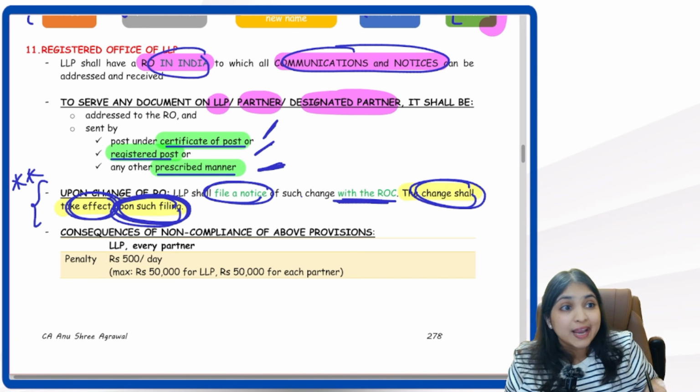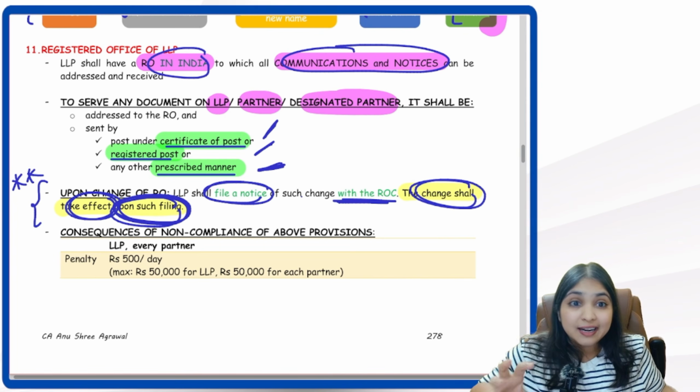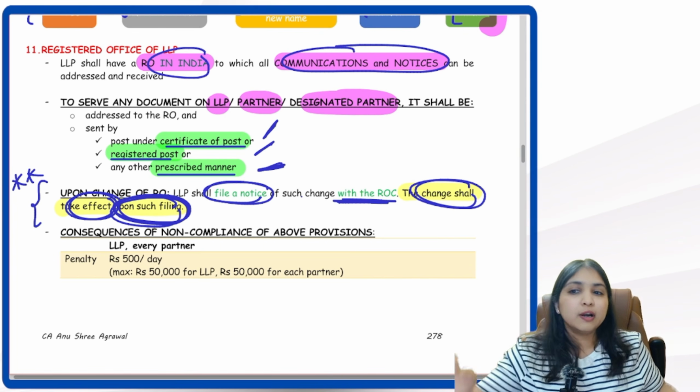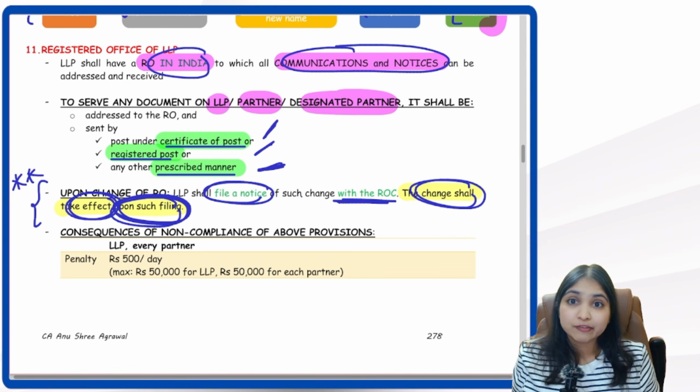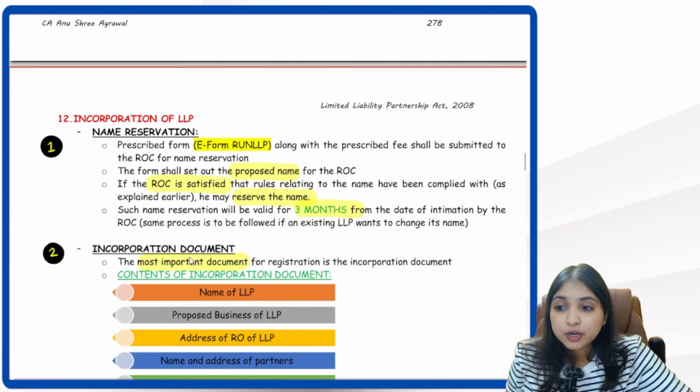They just have to file a notice with the ROC. They have to file the notice because the RO address change will be effective only after they inform the ROC. Only after this notice is filed with ROC. Perfect clarity. Yes guys, I've given you a revision of the revision.